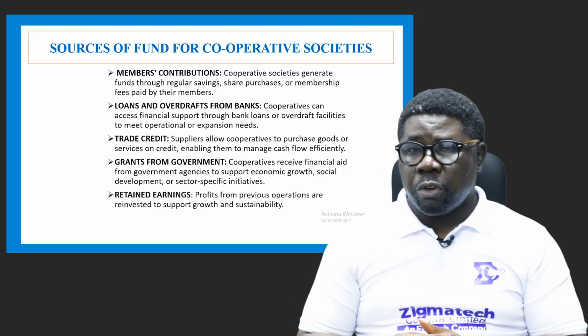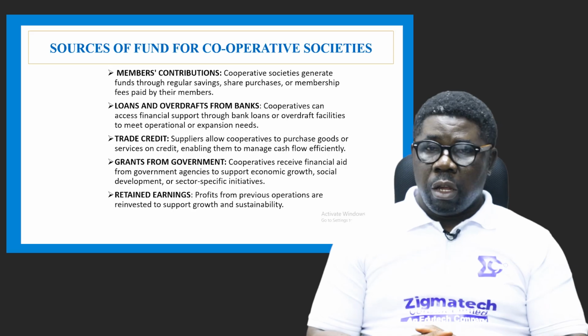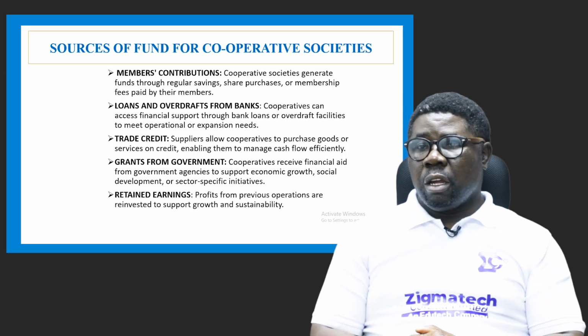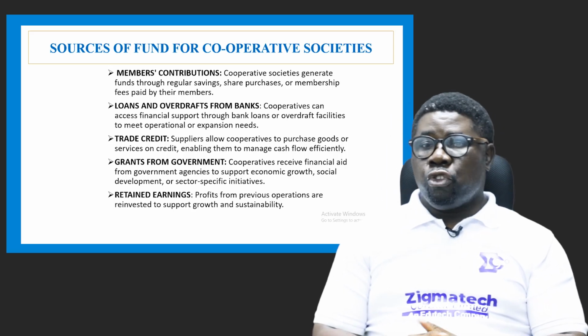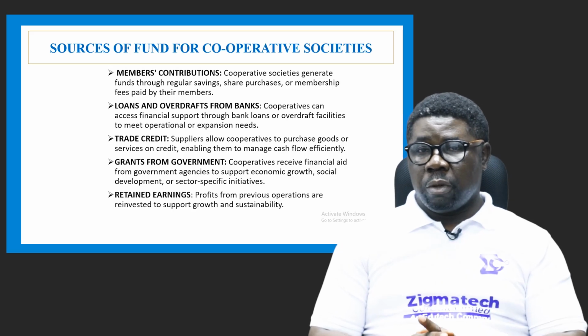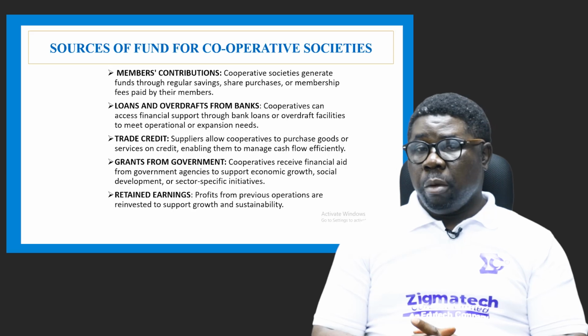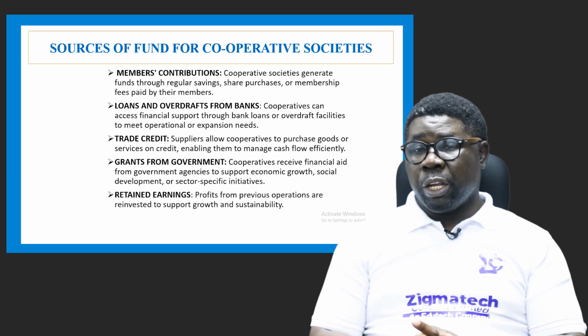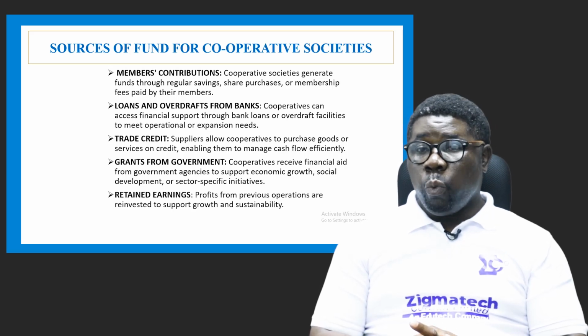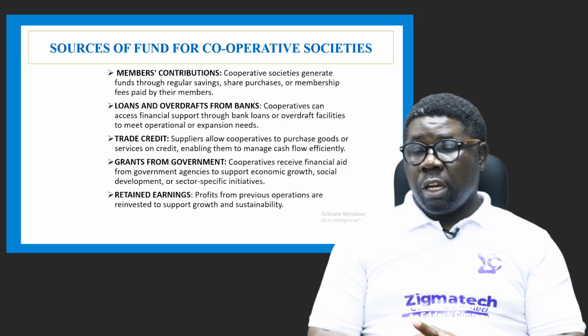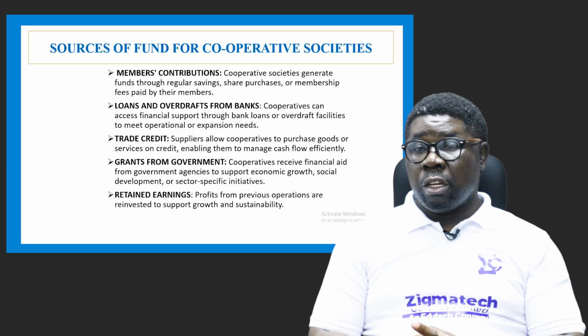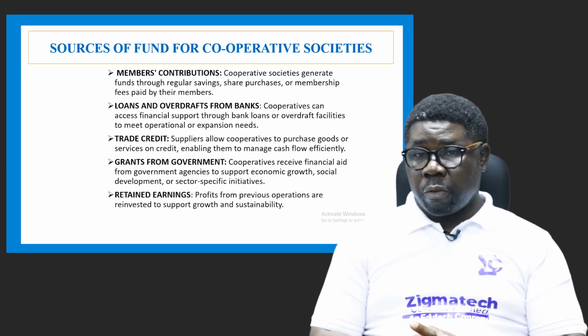So how do they source for funds? Cooperative societies can access funds through these mediums. Members' contribution. Of course, any member in the society must bring in funds one way or the other. They can do it periodically, or they can be the ones that contributed at inception.